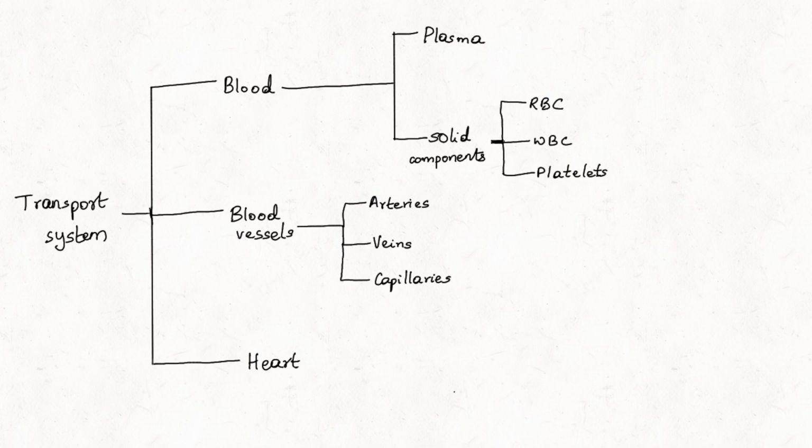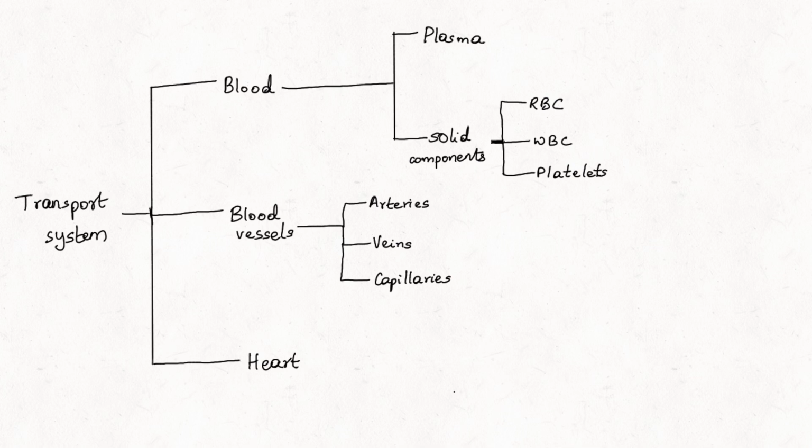So, which are the three types of blood vessels? Arteries, veins, and capillaries. Arteries carry blood away from the heart. Veins carry blood to the heart from different parts of the body. Whereas capillaries are the fine branches of the arteries where exchange of materials occurs between the blood and the body cells. All the capillaries later join together to form the vein.